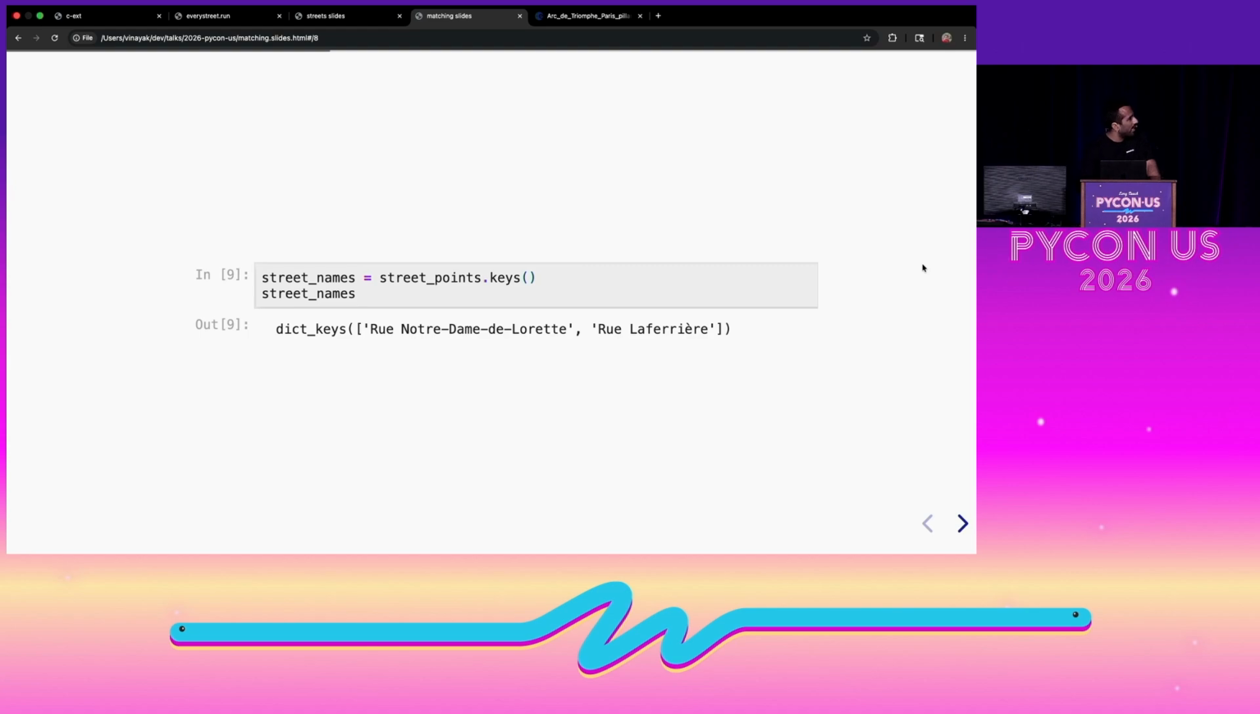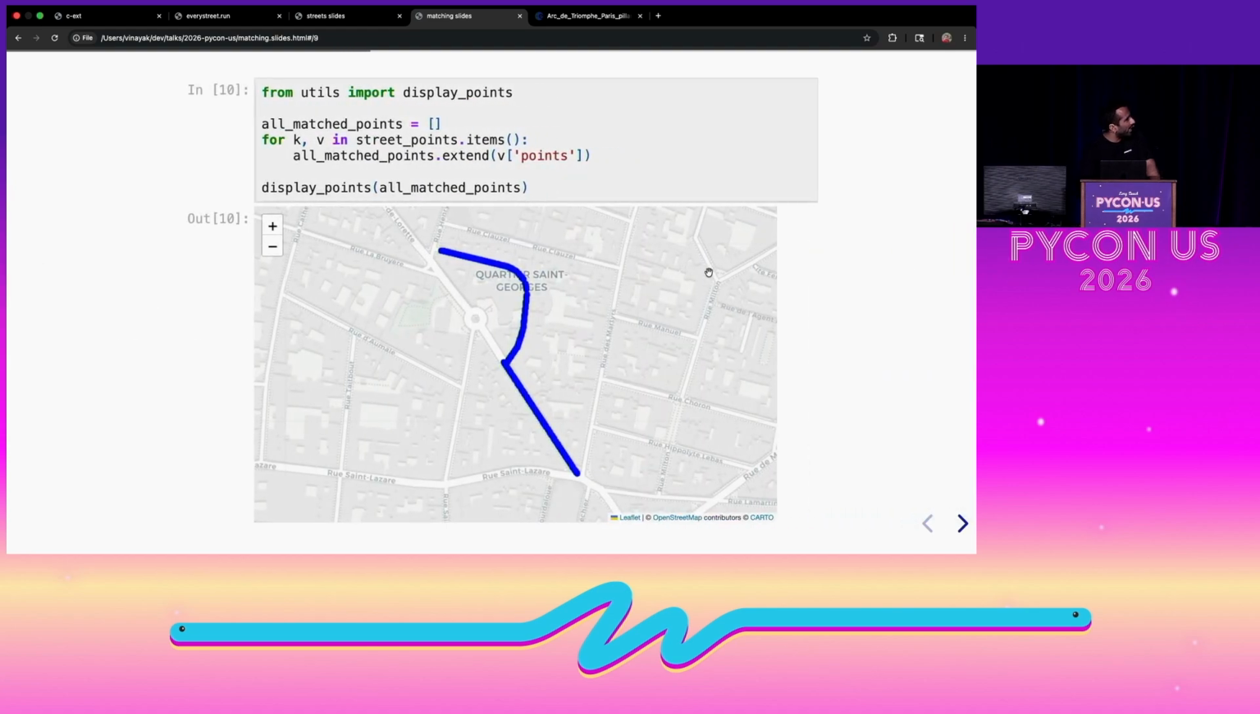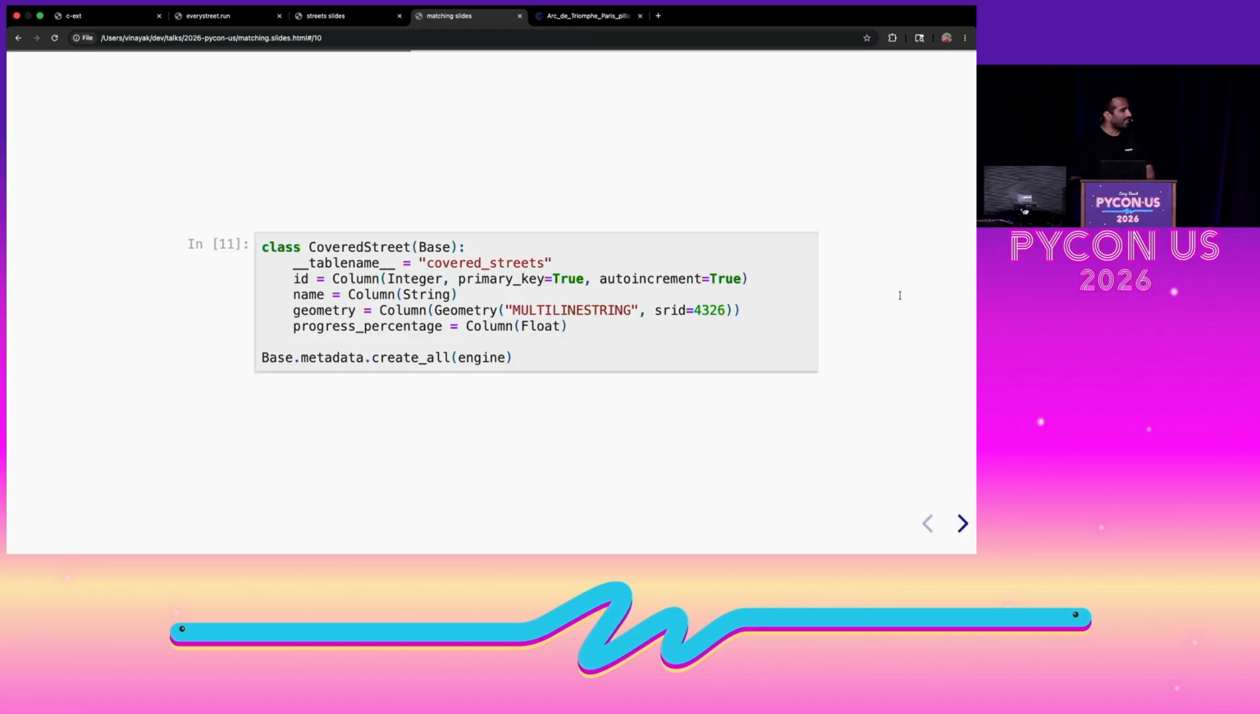If we go to the next slide, you'll be able to see that we have two streets that we ran on. If I display them now, it looks much cleaner. Isn't that pretty cool? We were able to get the inaccurate GPS extract to match on the exact points that we might have run on the street. Once we have those points, we can start creating a new covered streets table. It looks a lot like the streets table that we have already, with name, geometry and ID, but we are going to store an additional thing called progress percentage.